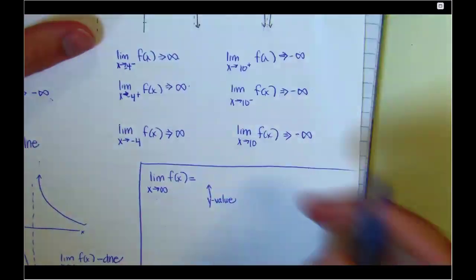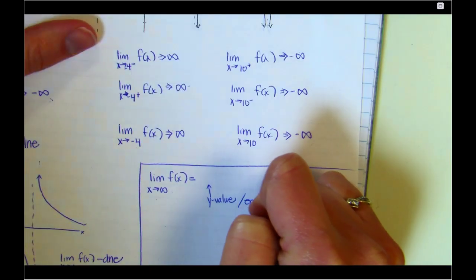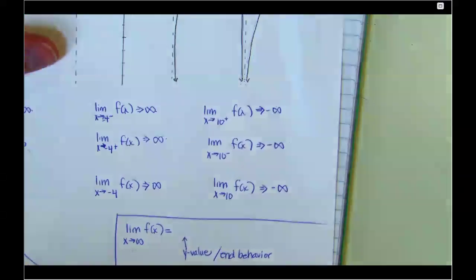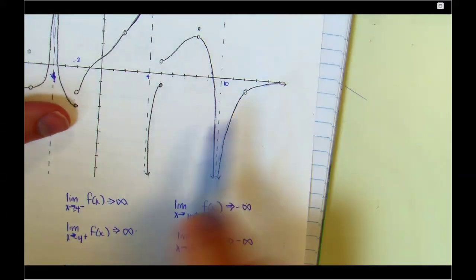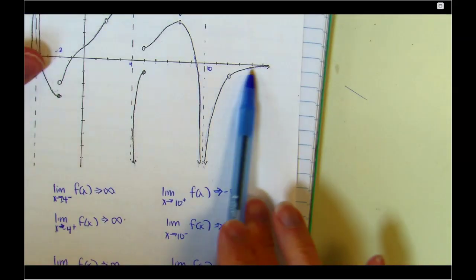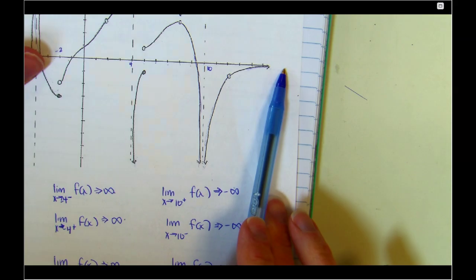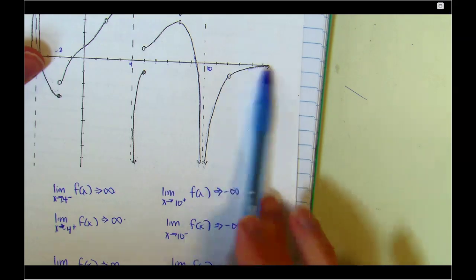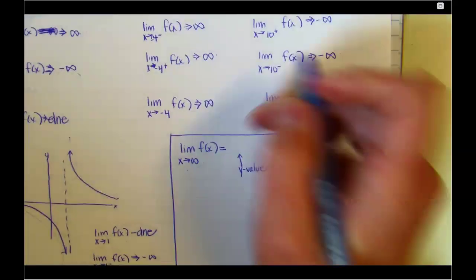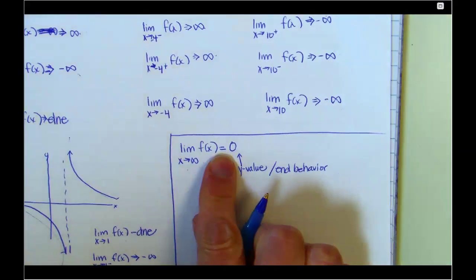Okay, and so the other way you could think about this is its end behavior. But you look at this and you go, okay, what's going on here? If I'm all the way out as far right as I can go, that's what this means, as far right as you can go. x approaches positive infinity, as far right as I can go, what's happening to my y values? They are getting close to 0. Okay, so then I can say that 0 is a number, so I can put equals. That's okay.